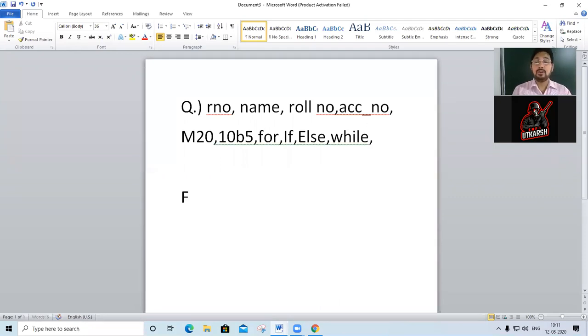Then again FOR4. Then A, anything you take, like underscore A, B, 5. Then you take B, G, ampersand, T. So in this, which identifiers are correct or valid identifiers? So what I am writing here, valid identifiers are here. I will write invalid.